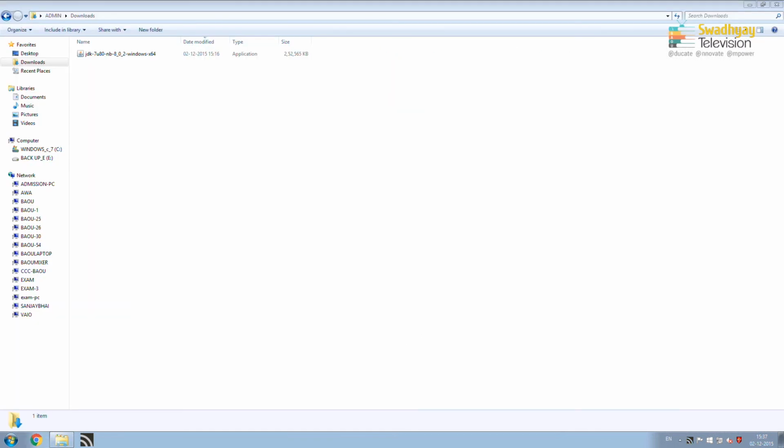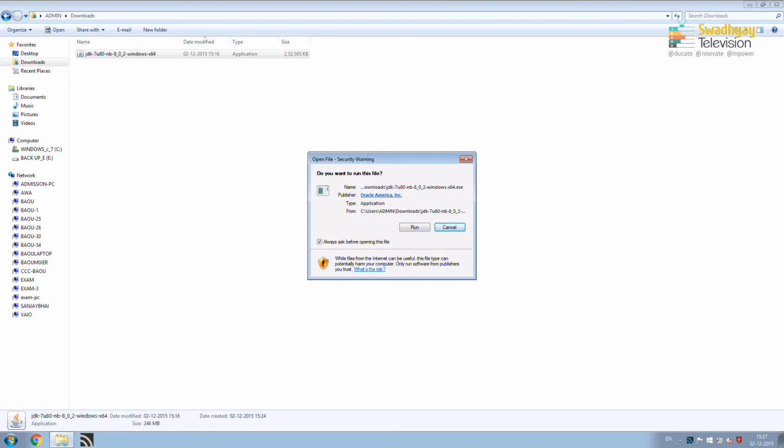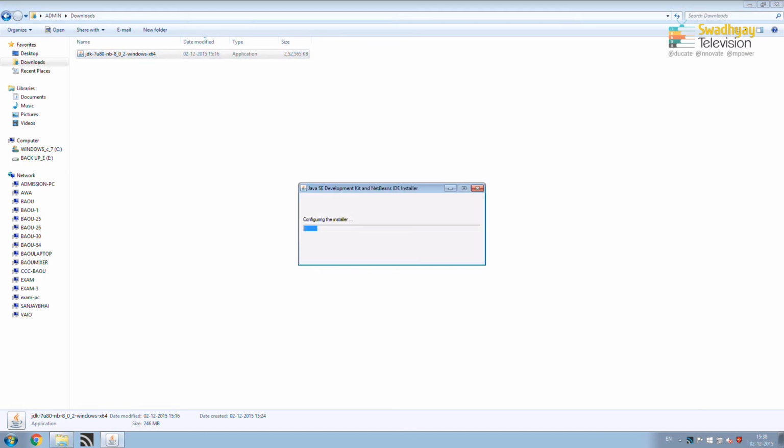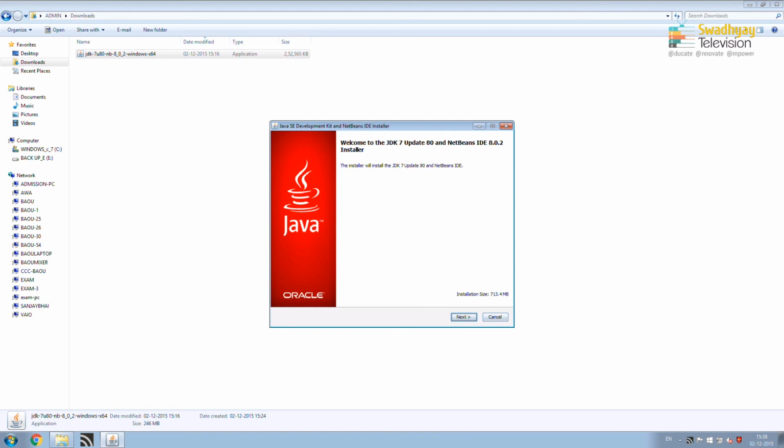Here is my download folder where I can see that my setup is already downloaded. So, to run this setup, I just double click on this. Remember, you must have permission for installing programs on your computer. I am pressing the run button here. So, it will start installing these softwares. First, it is installing JDK.